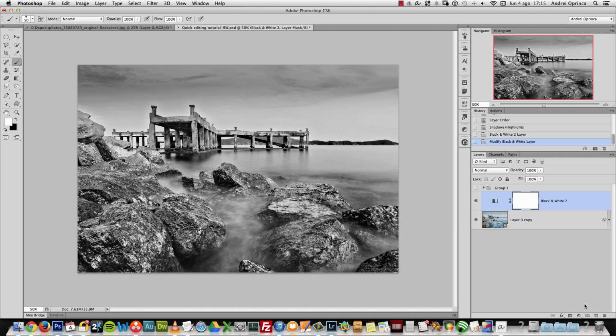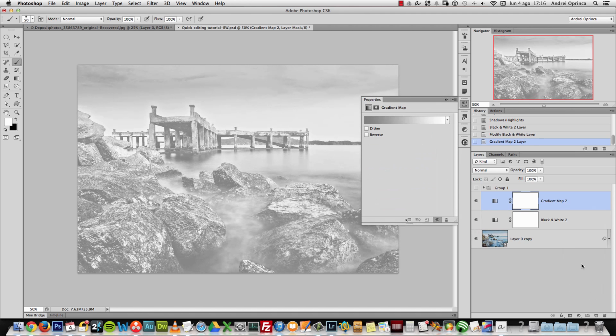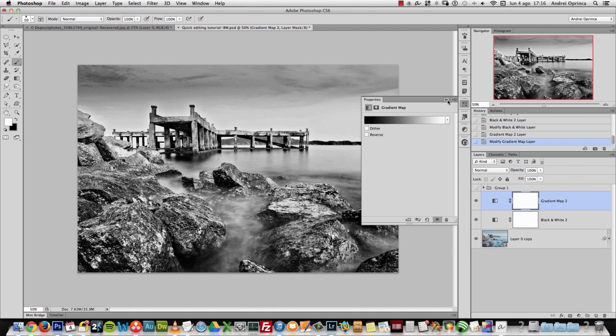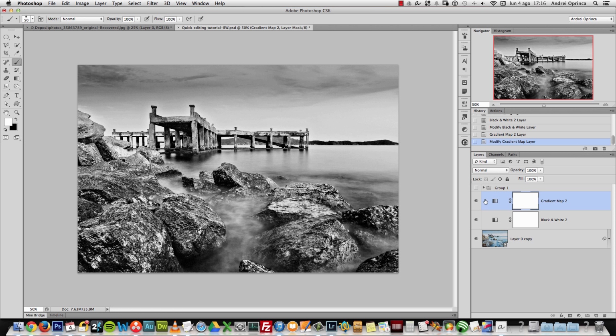And the next thing that I added is a gradient map. A gradient map with the default black and white. Click OK and OK. And this is just to add a bit more contrast, because with the shadows and highlights, we reduced a bit the contrast by adding light on the shadows and by lowering the highlights a bit. So with the gradient map, we're putting a bit of contrast back on the image.